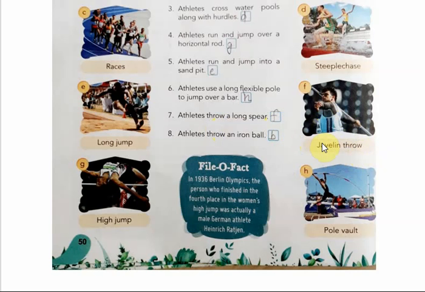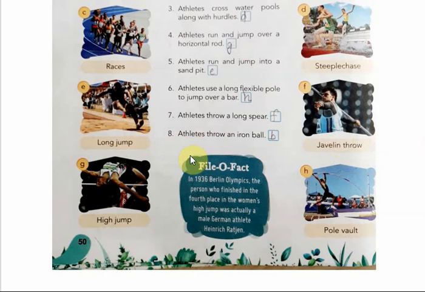The javelin thrower gains momentum by running within a predetermined area before throwing, and using only one arm, the metal-tipped javelin is thrown as far as possible. The athlete must hold the javelin by its corded grip. So that is javelin throw.